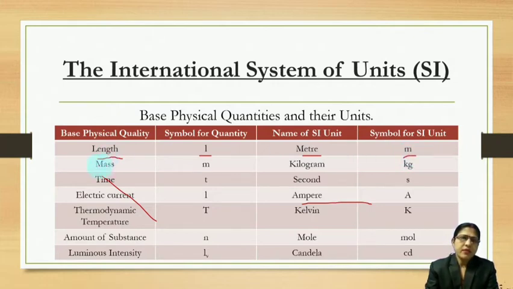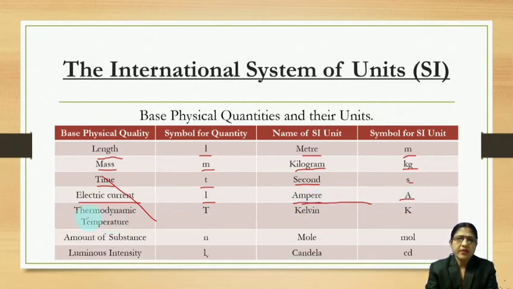Then if we consider mass, the symbol for the quantity mass is M, and the SI unit is kilogram, symbol kg. All this we are acquainted with from our lower classes. Time: T is the symbol and the SI unit is second, symbol s. Electric current: I is the symbol and its SI unit is ampere, symbol A.